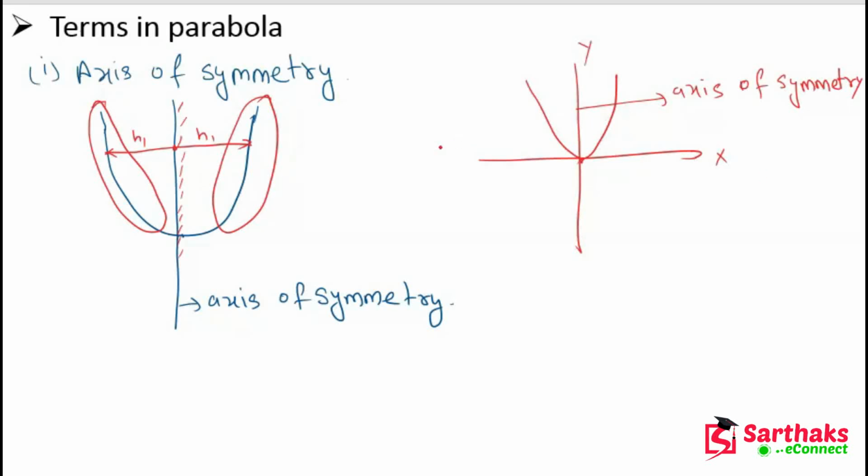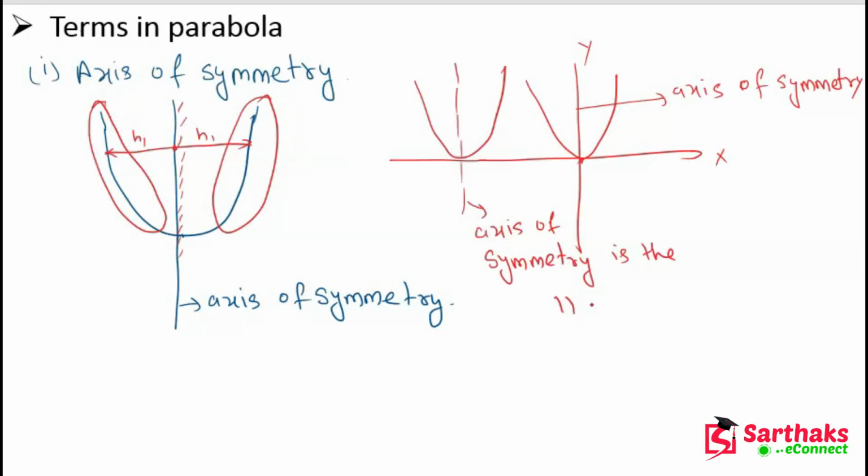Okay, and if the parabola looks like this, the parabola may be here. In this case the axis of symmetry is parallel to the y-axis. Axis of symmetry is parallel to the y-axis. Okay my dear friends, I hope you get this point. So this is the concept of axis of symmetry.